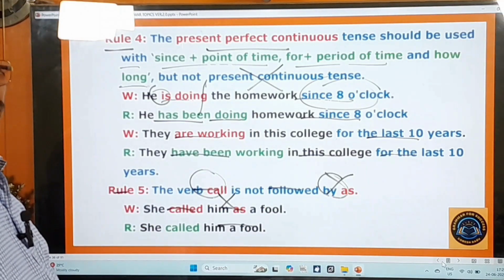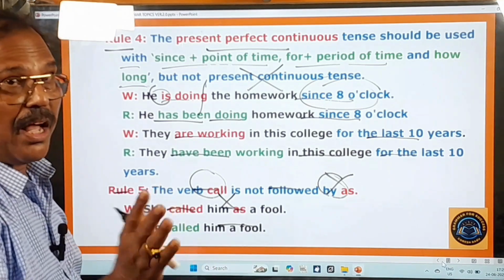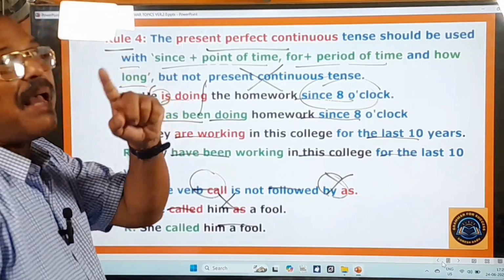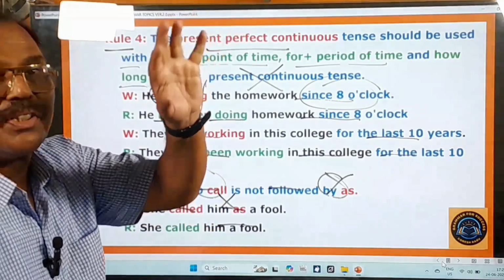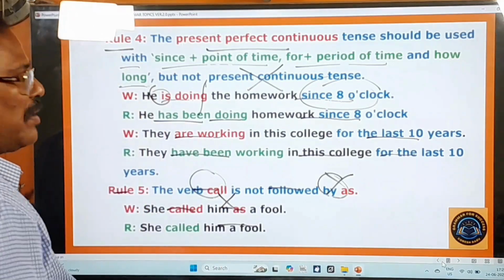Okay, your English is improving now. Now you understand what to say and what not to say. I don't know whether this is going to be given in the examination or not, but you are learning some grammar. You are learning some spoken English. Good English you are learning. And now let's move on to other rules.